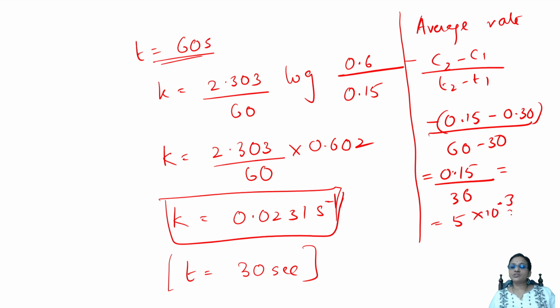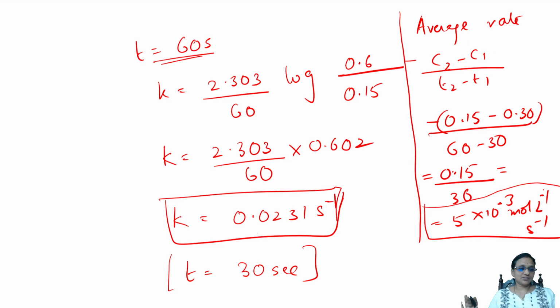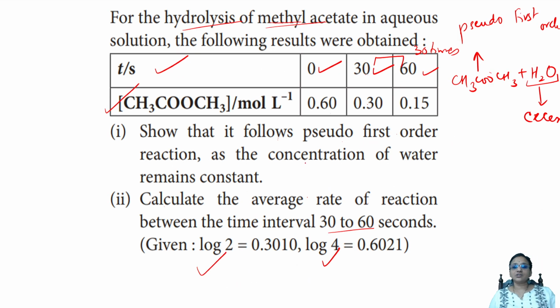You'll get units are mole liter inverse second inverse. So the average rate of the reaction is so much. So done, students. So they're asking me, see the question. We read this. So I explain this question saying the water is taken as excess. So we neglect this and we get an answer.